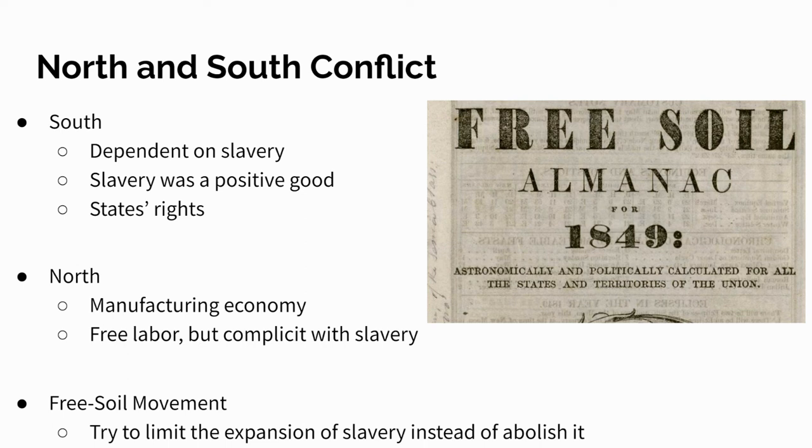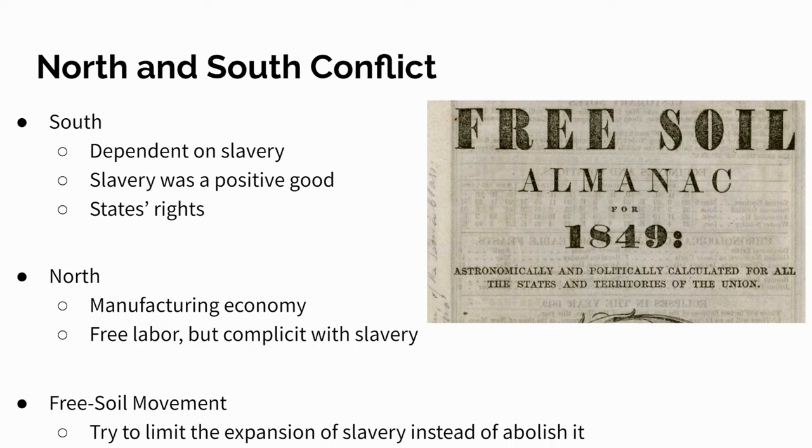Okay, so all this obviously is leading and building up to this North and South conflict, this sectionalism, where people see themselves more as a part of the North, a part of the South, than they do a part of America. We've gone over this a few times, but let's just review again. So the South is very dependent on slavery for their economy. And remember that they start to view slavery as a positive good. And they're believing in the issue of states' rights, that the states should have the power to decide their own laws, not the federal government.